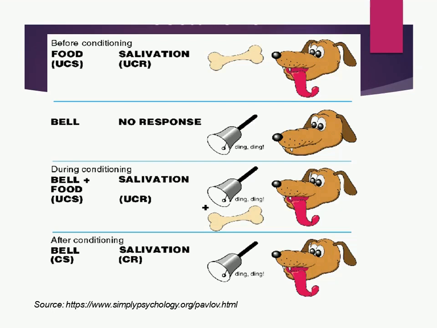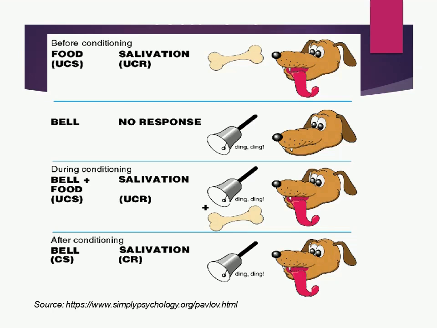That is why it is also known as primary reinforcers. In Pavlov's experiment, feeding dogs food, that is UCS, naturally causes them to salivate, that is the unconditioned response. This reaction was an unconditioned reflex reaction.